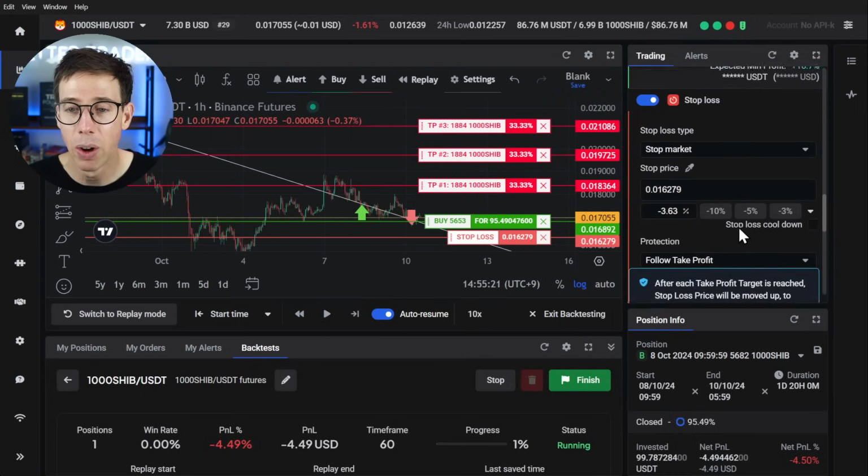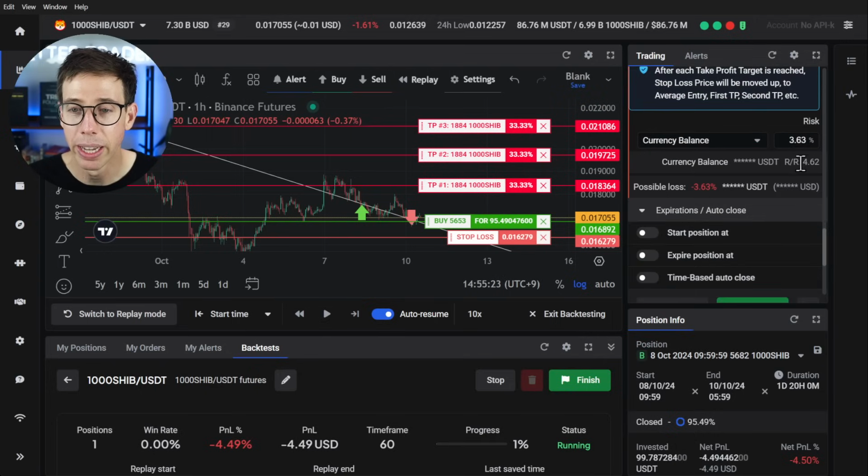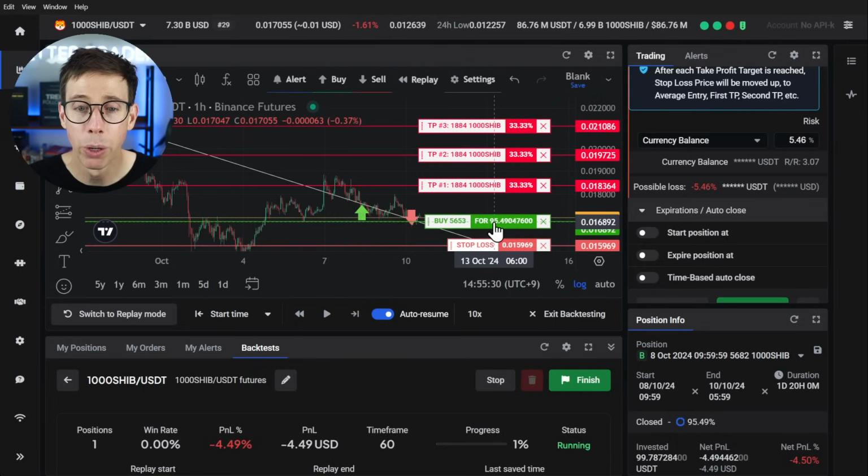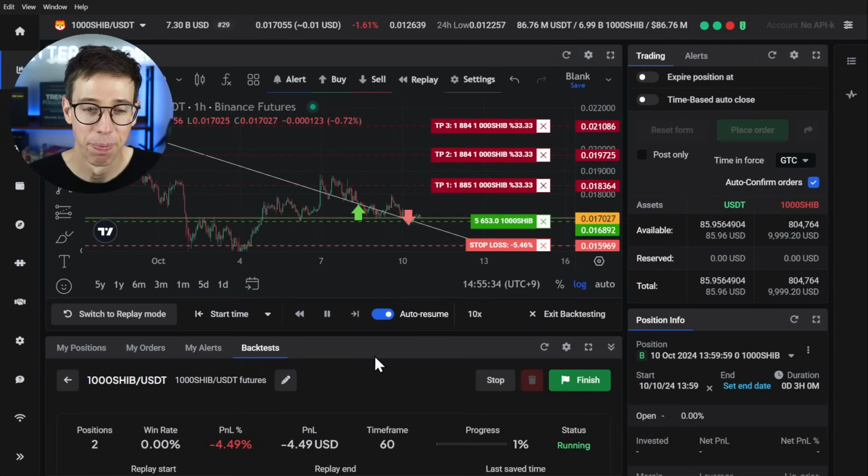There we go. It's letting us know how much of our portfolio we are risking right there. But we have a good risk to reward ratio. Let me open it up a little bit more so it's about 3. That way we have some wiggle room. Perfect. Okay, confirm it. Let's try this one more time.